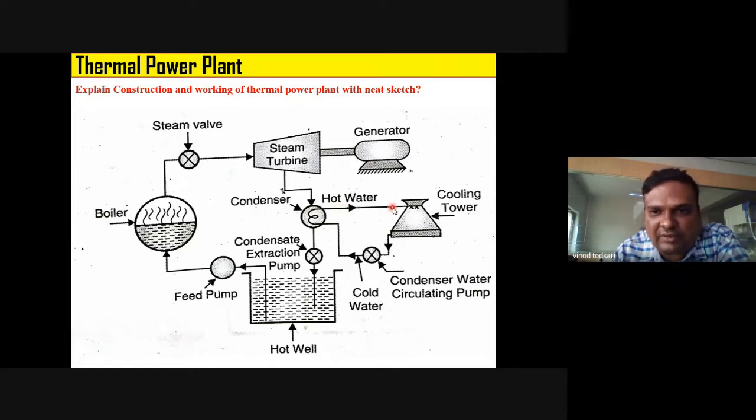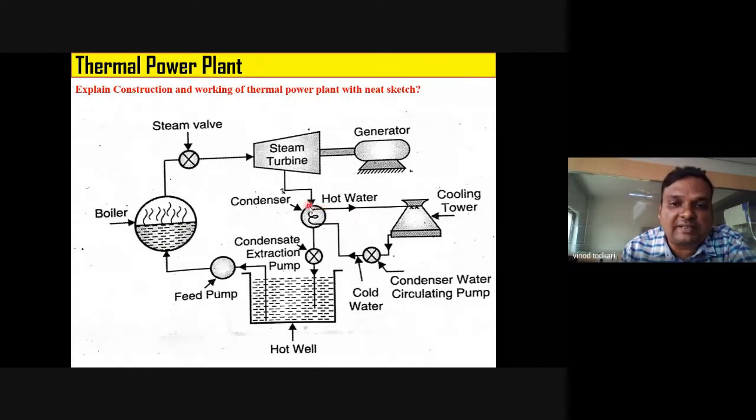And see, this hot water is given to a cooling tower, right, where water is sprayed, and due to which again this hot water gets converted into cold water, right? I will show you animation so that the concept will be more clear to you. But just remember that condenser is a type of heat exchanger. What do you mean by heat exchanger? A device where exchange of heat takes place. I repeat, condenser is a device where exchange of heat takes place.